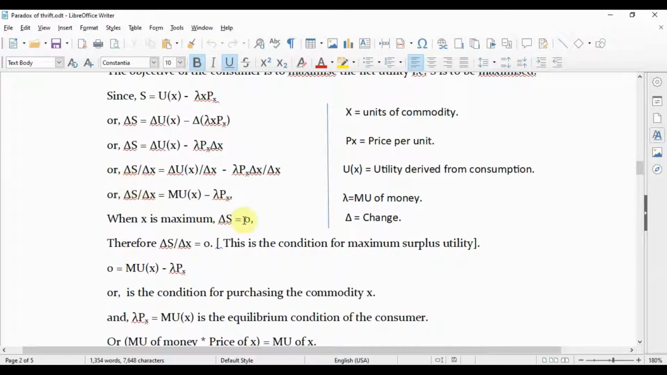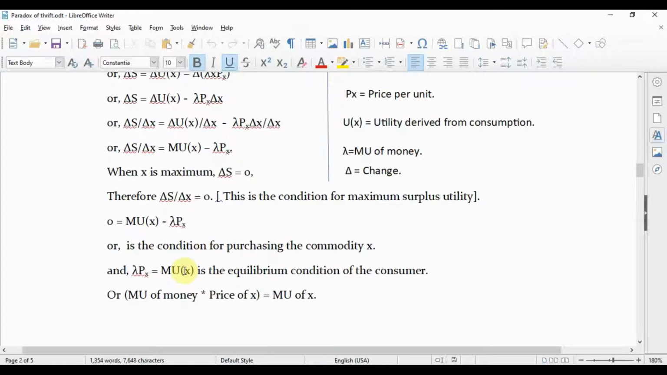Putting the first order derivative equal to 0, we find the maxima. Therefore, we put delta s divided by delta x equals 0. So 0 equals mu x minus lambda px, this is the first order derivative. So this is the equilibrium condition for purchasing the commodity x.